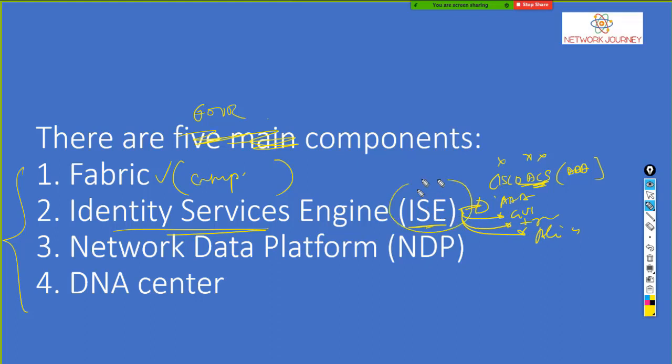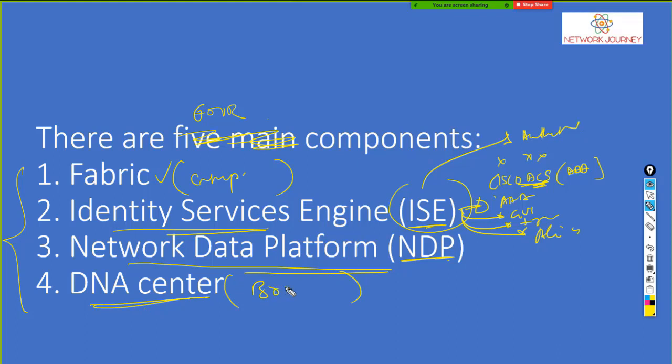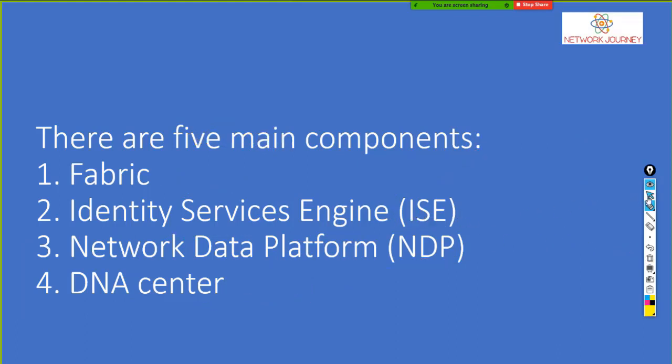There are a lot of things that the ICE server can do, but let's say it's for the authentication mechanism. You have something called the network data platform, NDP, and you finally have DNAC. Now DNAC acts as your brain.